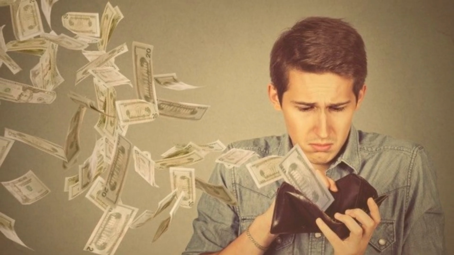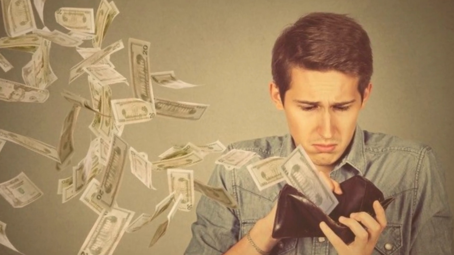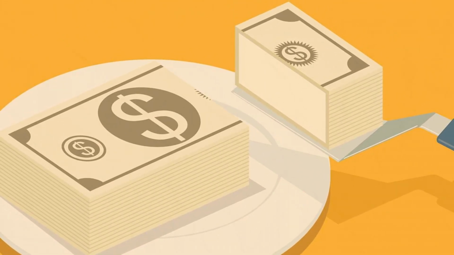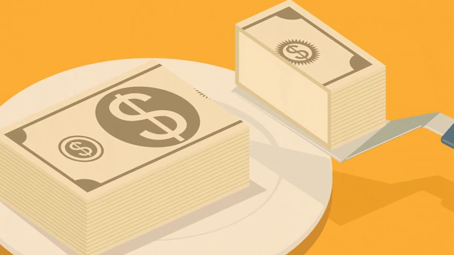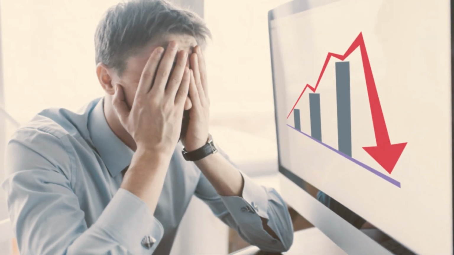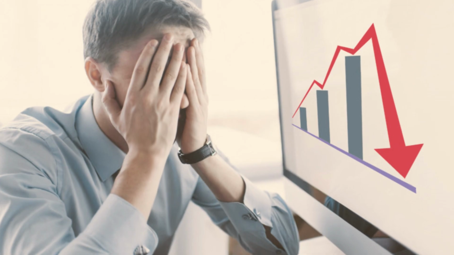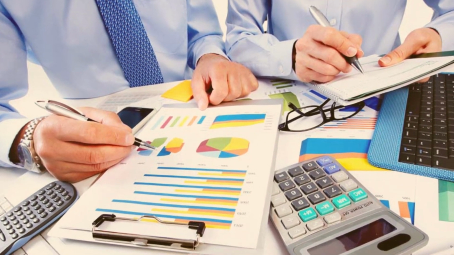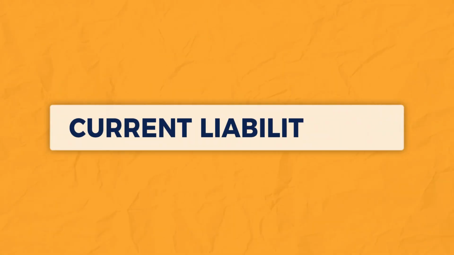So these are things in the normal course. For this, we have to make provisions. We have to set aside a profit, so that if at all there is a loss in the future, it will be set off against this provision itself. So that is basically a provision, and it also comes under the current liabilities itself.